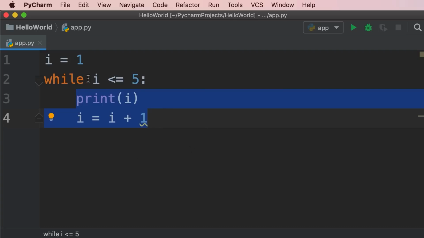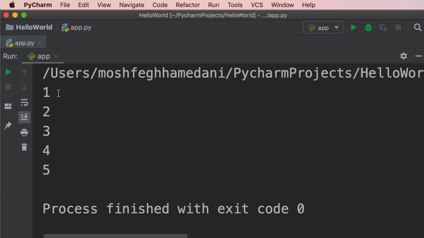So in the first iteration, i is 1, which is less than 5, so Python is going to execute this block of code. It will print 1 on the terminal, and then i becomes 2. Then the control moves back over here, so Python evaluates this condition. 2 is less than or equal to 5, so the condition is true, and once again, Python is going to execute this block one more time. In the second iteration, we're going to see 2 on the terminal, and then i will become 3. So this will continue until this condition is no longer true. Let me show you. So let's run this program. Now we see the numbers 1 to 5.